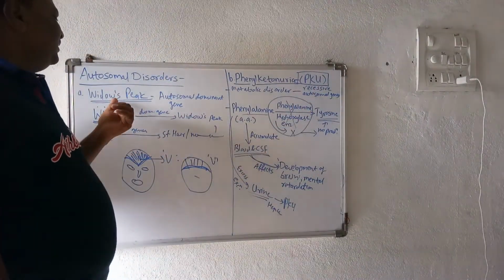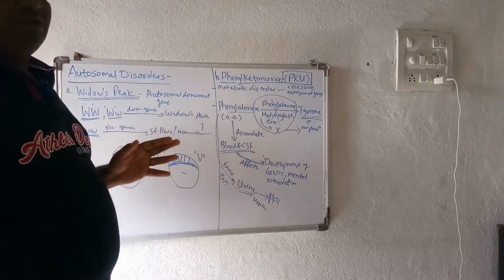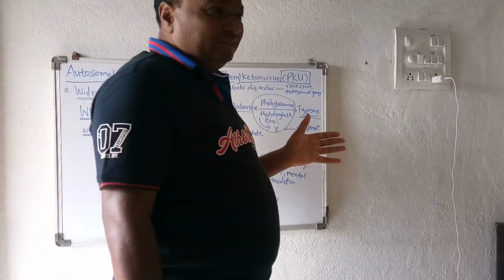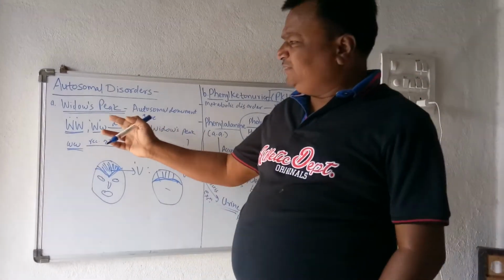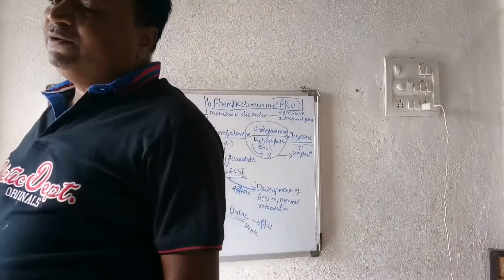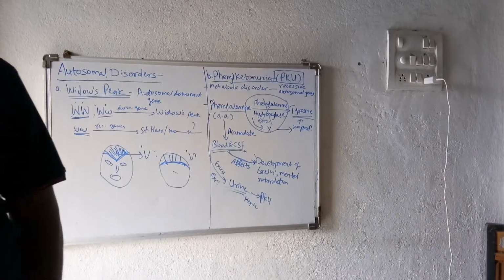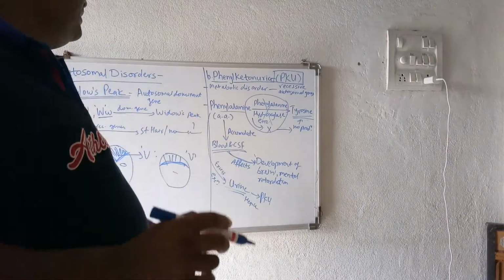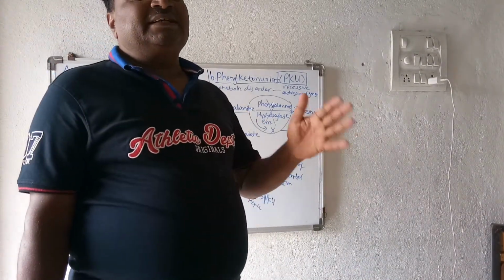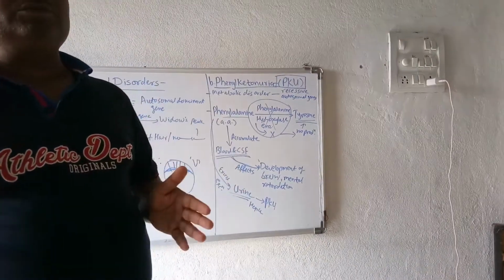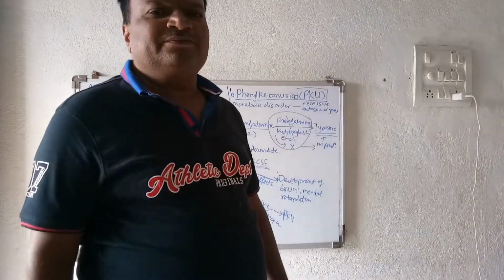Both the widow's peak and PKU are examples of autosomal disorders. The 22 pairs of autosomes are responsible for the production of diseases such as widow's peak, phenylketonuria, Huntington's disease, cystic fibrosis, or sickle cell anemia. These are the autosomal disorders. In the next period, we will discuss the sex chromosomal disorders, in which the X chromosome or the Y chromosome is responsible for producing the disorders. Thank you.